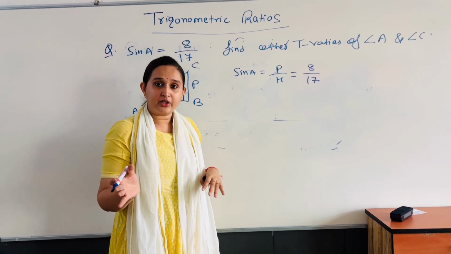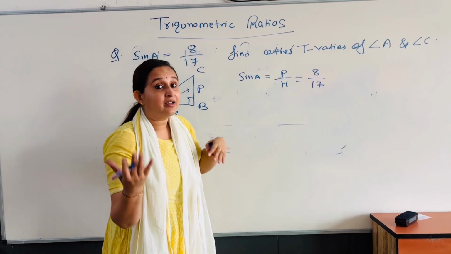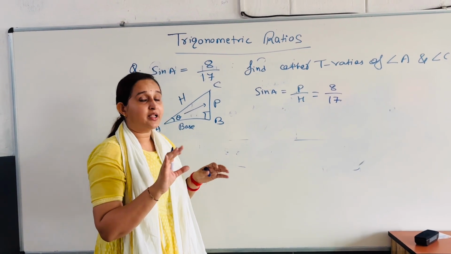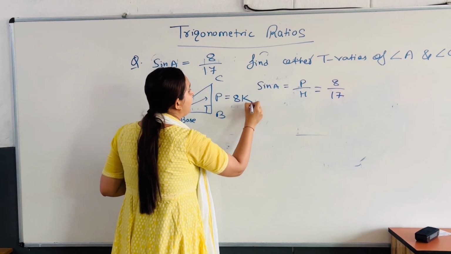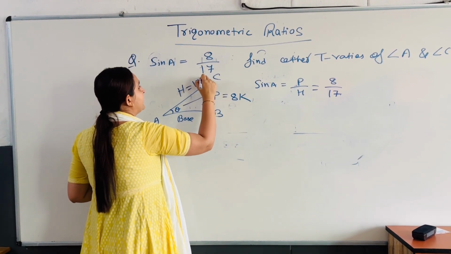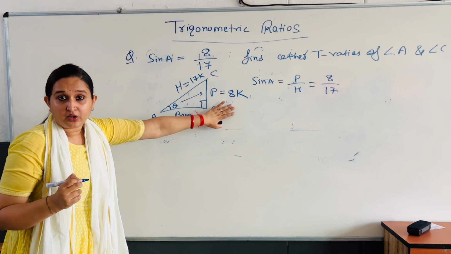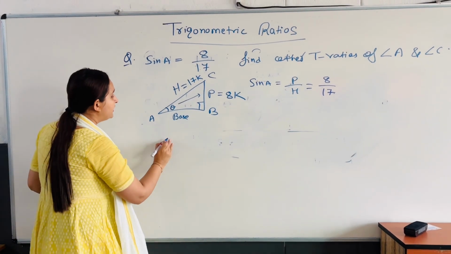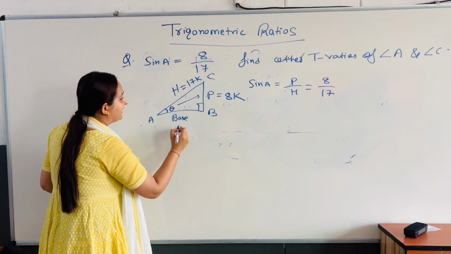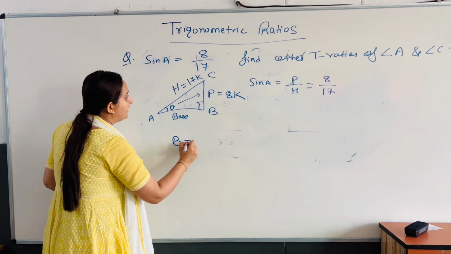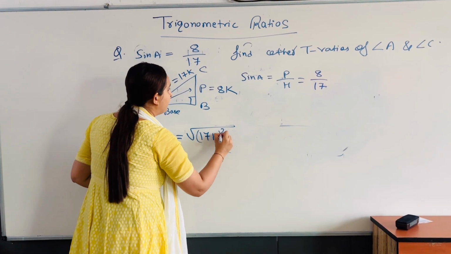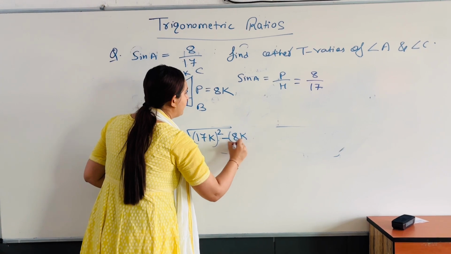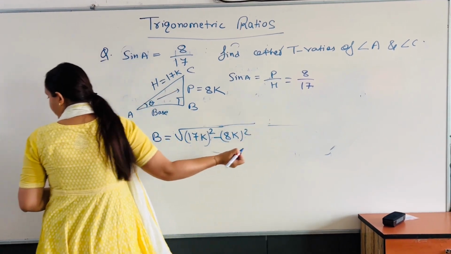Because it's a ratio, the exact number you cannot write, so here you will write p equals 8k and h equals 17k. Use the Pythagoras theorem over here. So using the Pythagoras theorem, I can find out base equals under root 17k square minus 8k square, right?